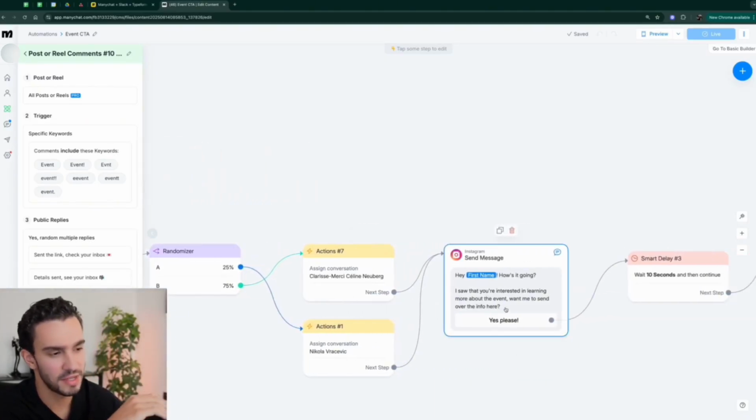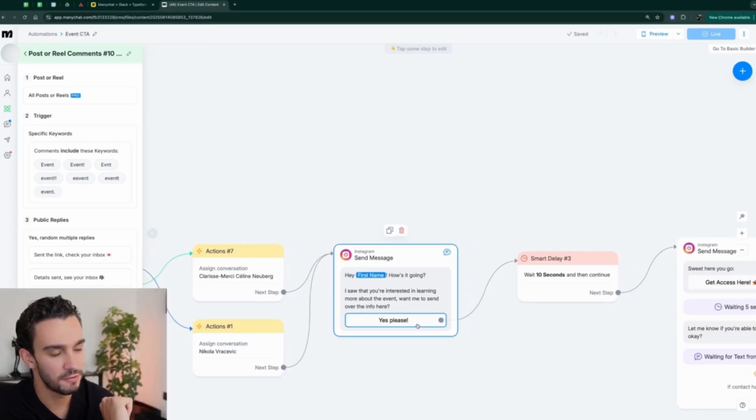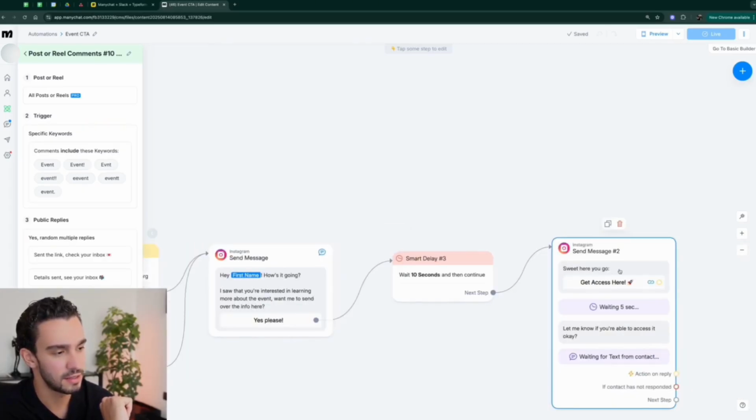From there, we have a message that says, hey name, how's it going? I saw that you're interested in learning more about X, Y, and Z. Do you want me to send over the info? We have a button that they need to click. From there, they get sent the info that they opted in for, or the resource that they opted in for.